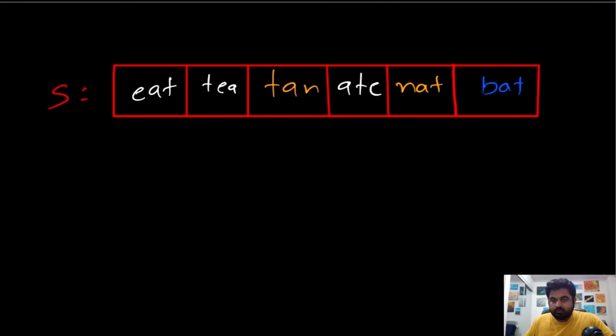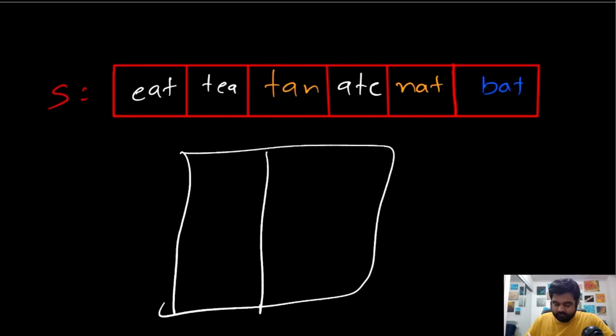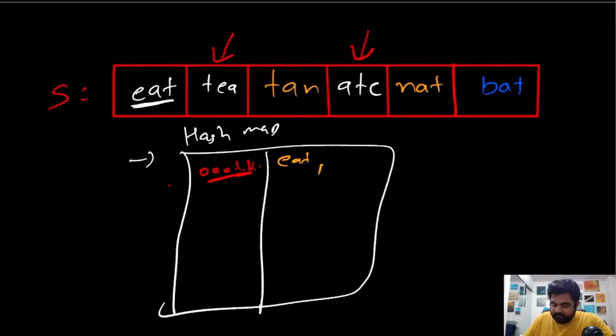Let's do this with one of the examples that we have been following so far. I'm not going to show you the whole ordeal with the array because that is too time consuming. I'm just going to show you what would happen inside the hash map. So this is our hash map. Now as a key, we are going to have some string value. So first of all, we get this value eat. So suppose for this value eat, we get a string that looks something like this, whatever the value is. Now this same value is going to show up for t-a-e and for e-a-t, which means that these values eat, tea and ate would be a part of the same value group inside this hash map for the same key.